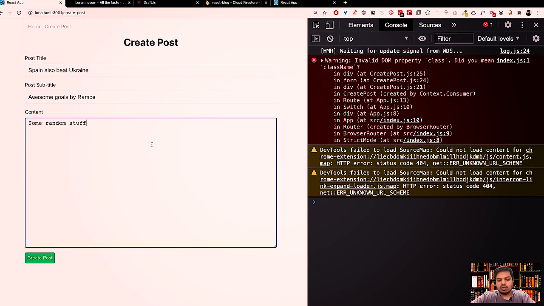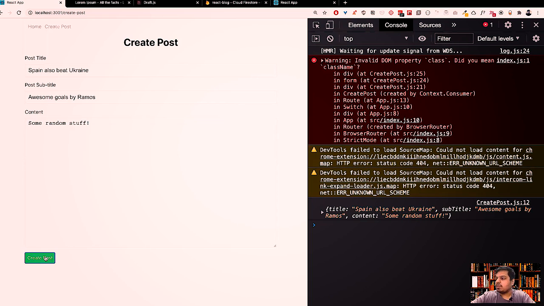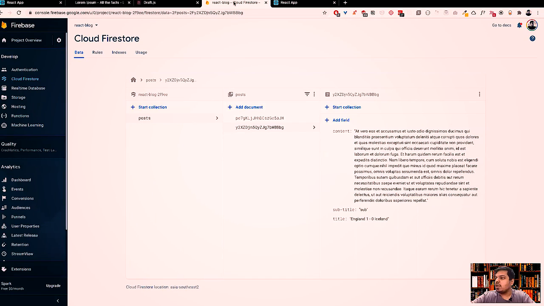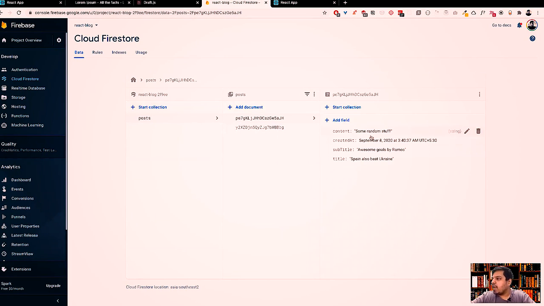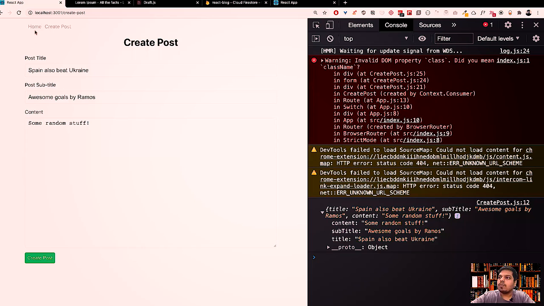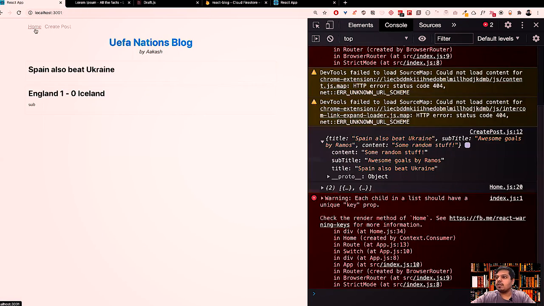And let's see if it works or not. I'll say create post. Awesome, it gives me everything over here. Let's go to Firestore. We have another post. Let's check over here. We have content this, createdAt this, subtitle this, title this. Let's go back to home. And again, we can put a notification over here that we have added that particular thing.